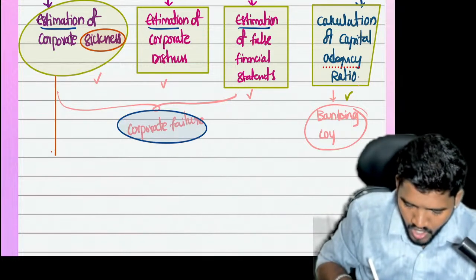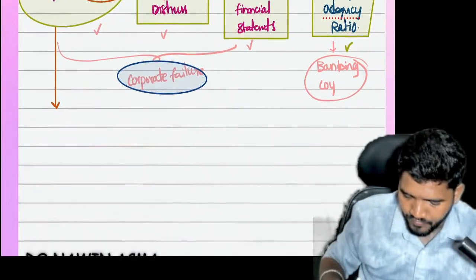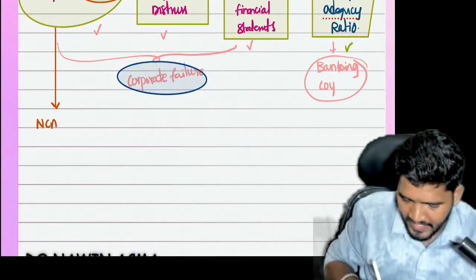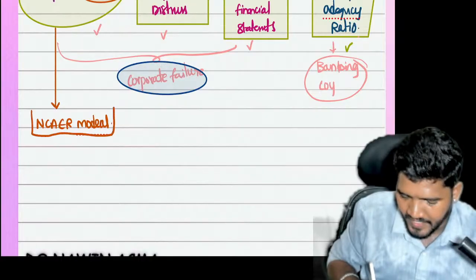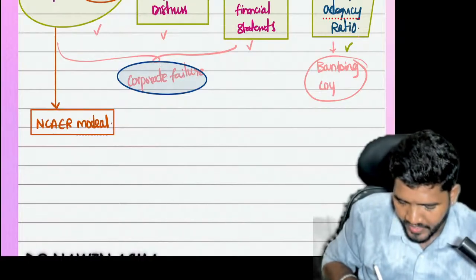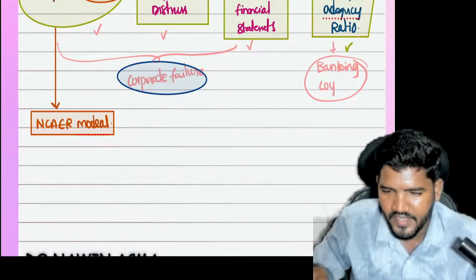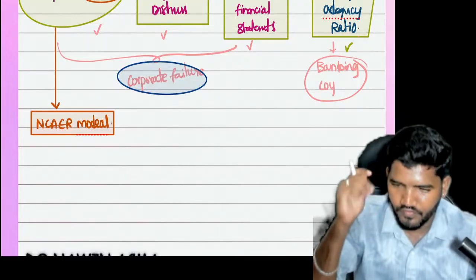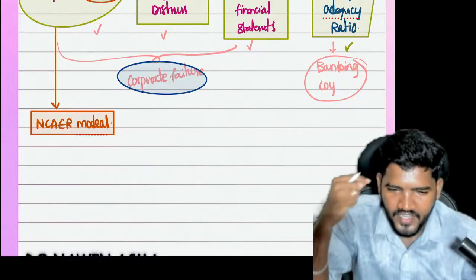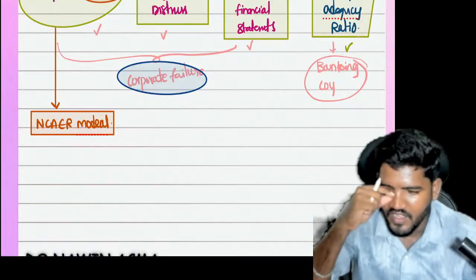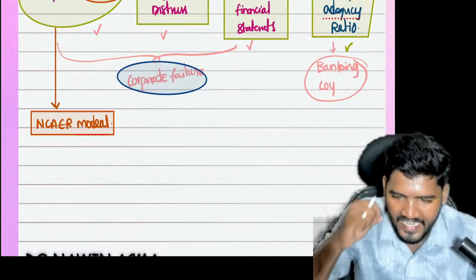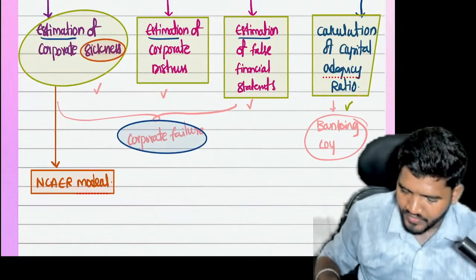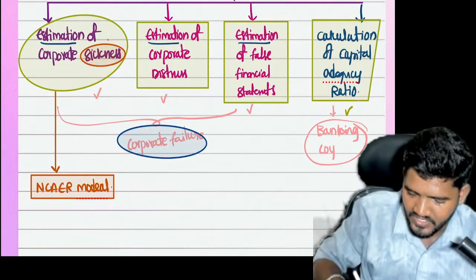How do you predict? With the help of the NCAER model. With the help of what concept, guys? With the help of the NCAER model, you can easily predict the future health of the company, whether they will continue, survive, or shut down. For this purpose, you have to use a model called the NCAER model. Okay. So the NCAER model is for sickness related issues.